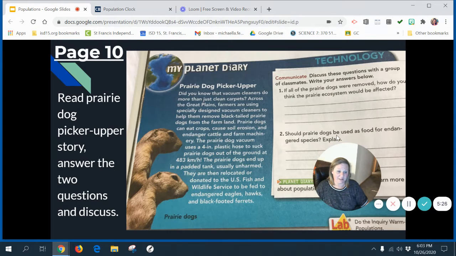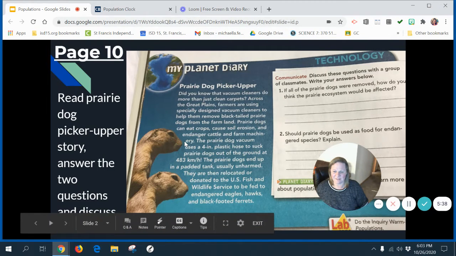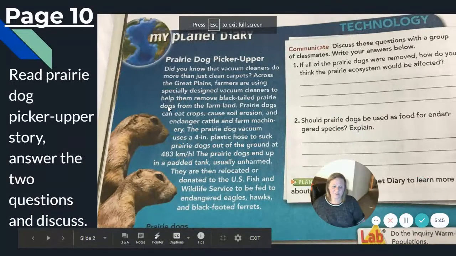Do you think prairie dogs should be used as food for endangered species? That's just kind of an opinion question. If we're removing them, if they're a pest, is it right to be using them as a food source for endangered animals because there's too many of them here? In many places, we have overpopulations of different creatures, and so we do relocate them to other places. All right.